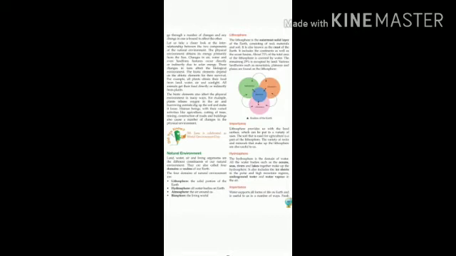This is the second page of your lesson on environment. In this it is explained that biotic elements, meaning living things, depend on abiotic elements, meaning non-living things like land, water and air, for their survival. Biotic elements, meaning we the living things, also affect the physical environment in many ways.